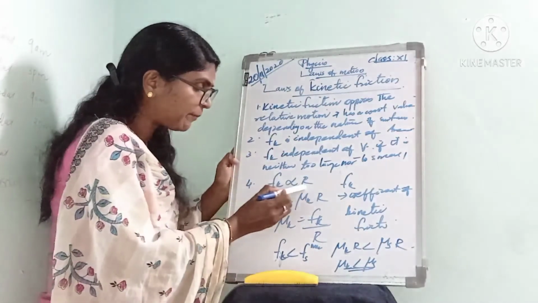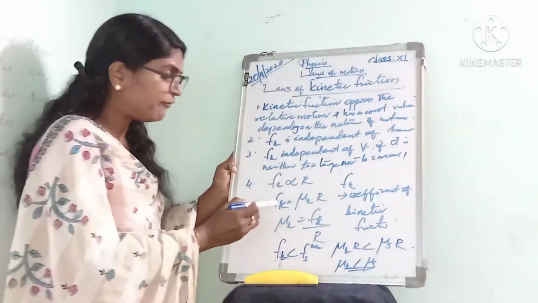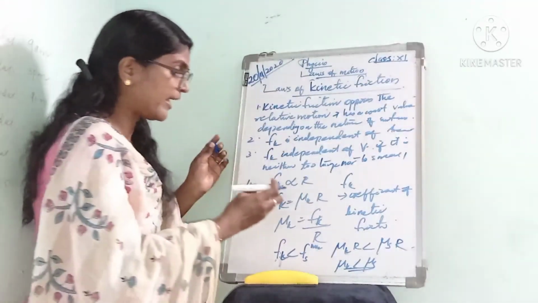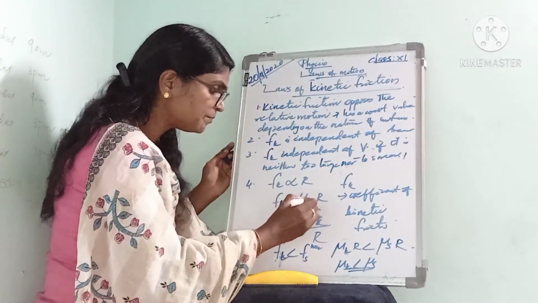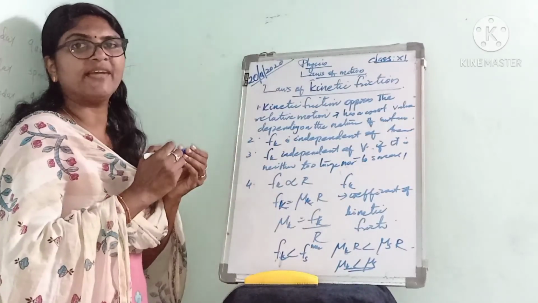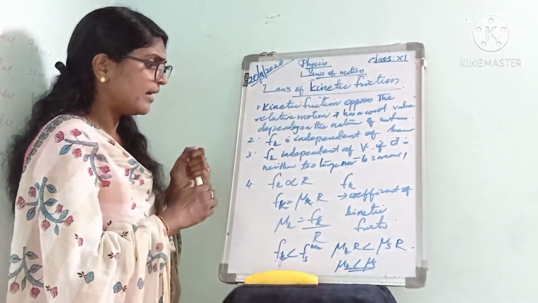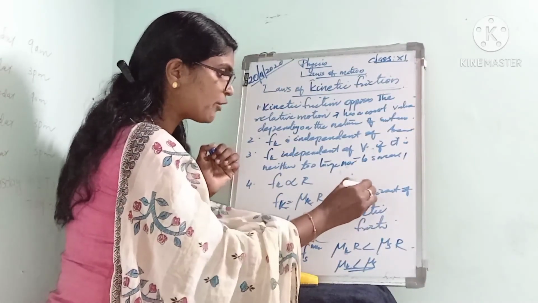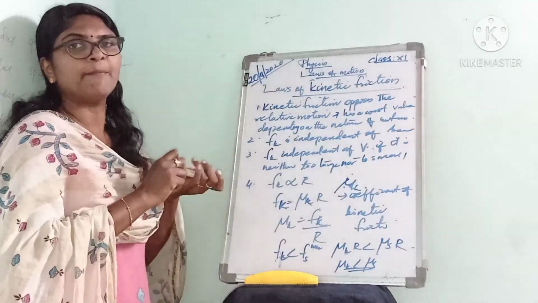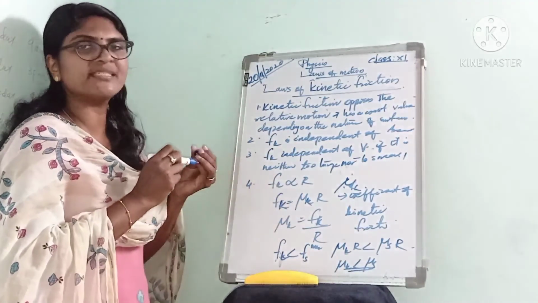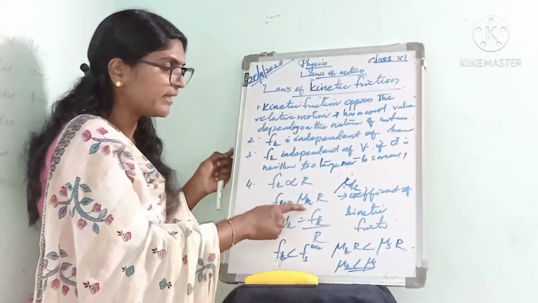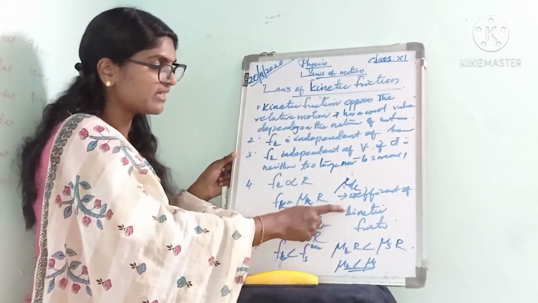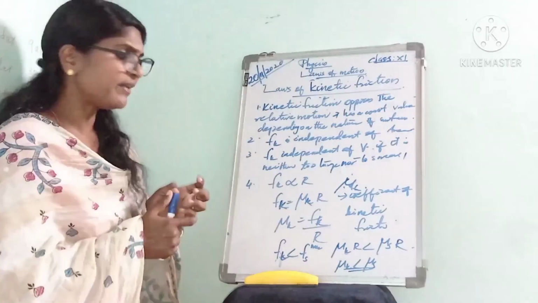That is Fk proportional to R, or Fk is equal to a constant mu k into R, where mu k is the proportionality constant, which is called the coefficient of kinetic friction.